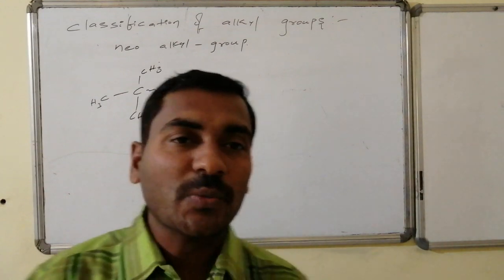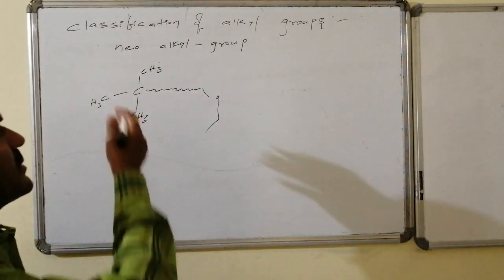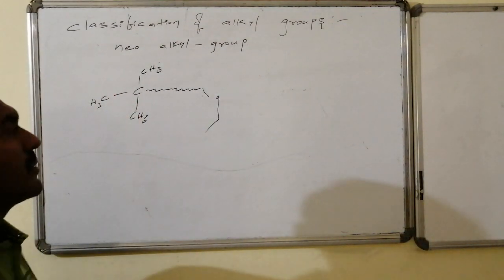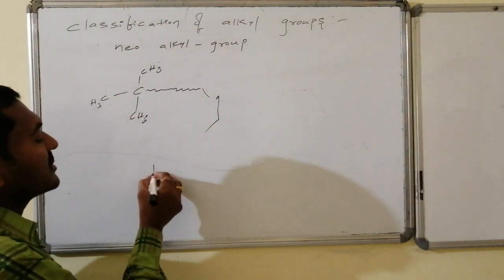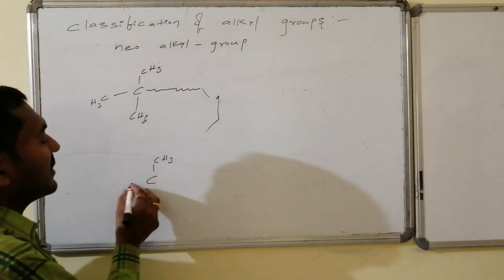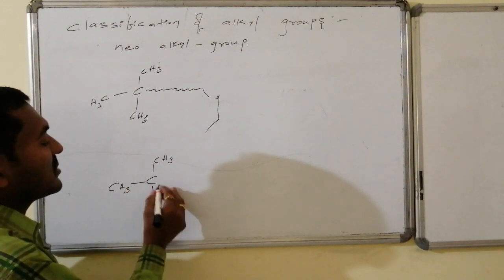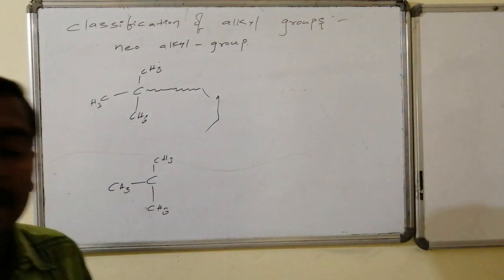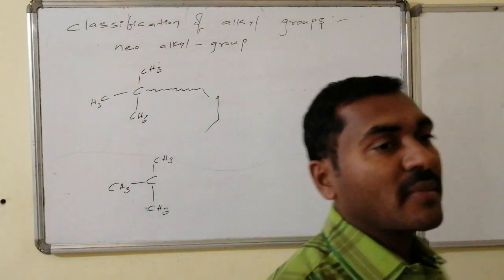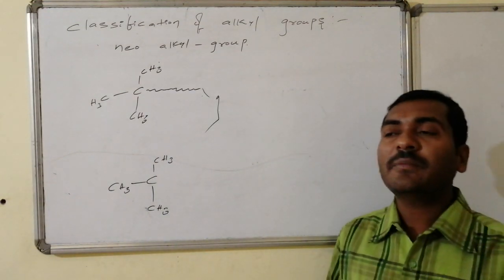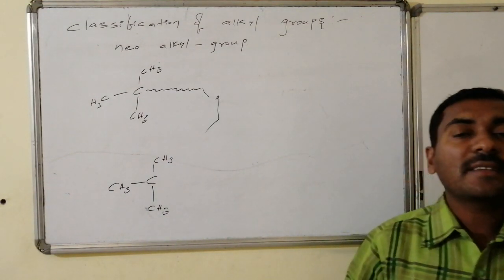neo-alkyl groups. To maintain this particular tertiary carbon, it requires 3 plus 1, 4 carbon atoms. So if it has 4 carbon atoms and is associated with the group, there is a name for this, that is tertiary butyl. But we want to give it another name, and in that we are calling it a neo-alkyl group.